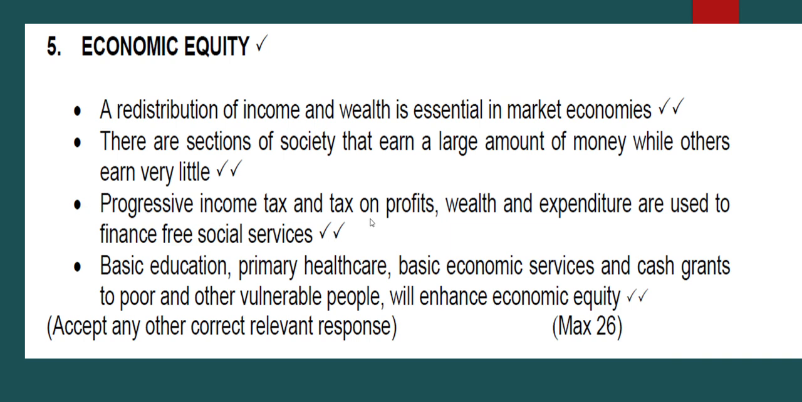Progressive income tax and tax on profit, wealth, and expenditure are used to finance free social services. That also goes to explain further the redistribution of income. It is done through progressive income tax, tax on profit, wealth, and expenditure tax. That is made to ensure that the extra money can be used to finance social services, which are your hospitals and your public schools.